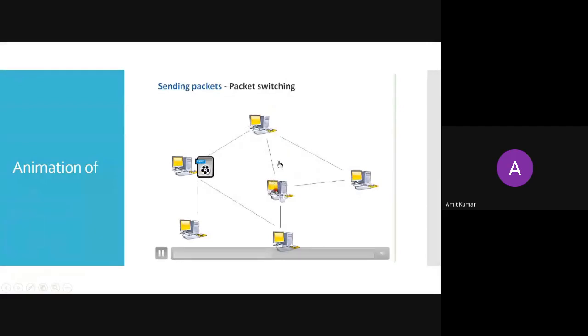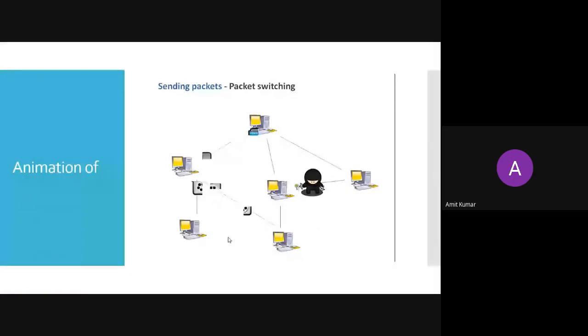In packet switching, all the messages will travel from different paths. Now if a hacker is there at that place, he will be able to receive only 1 or 2 packets of this message. If he is receiving only 1 or 2 packets, then what will happen? He will not be able to decode your message. So your message will be much safer as compared to circuit switching. That's why packet switching is more used in the network.